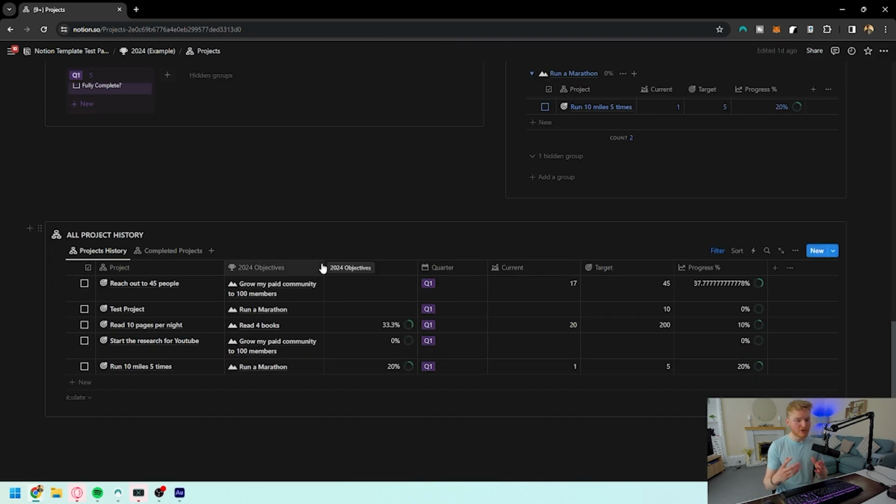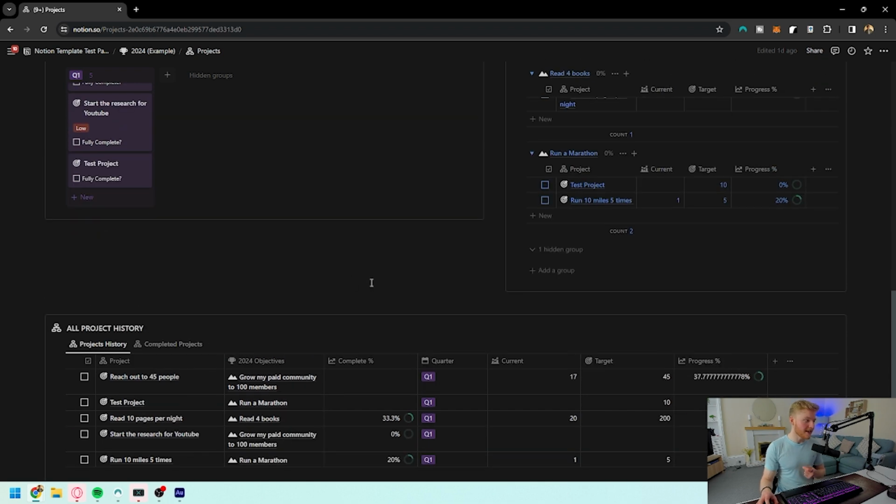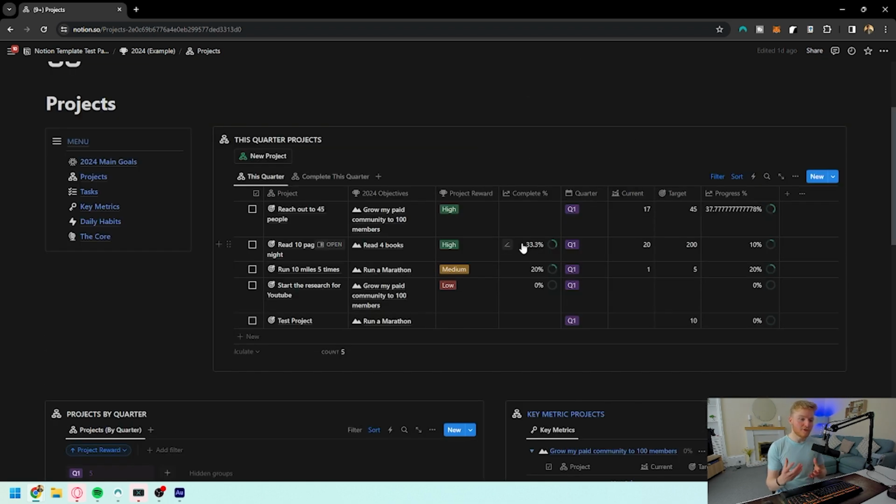And down below, again, just like usual, we're going to be able to see a project history and all of the completed projects that we've had in order to understand this a little bit more. Projects view itself is going to be really powerful when you get used to it, because you're going to be able to track the projects that you're working on, the ones that have numbers related to them that you're wanting to track, and so much more.